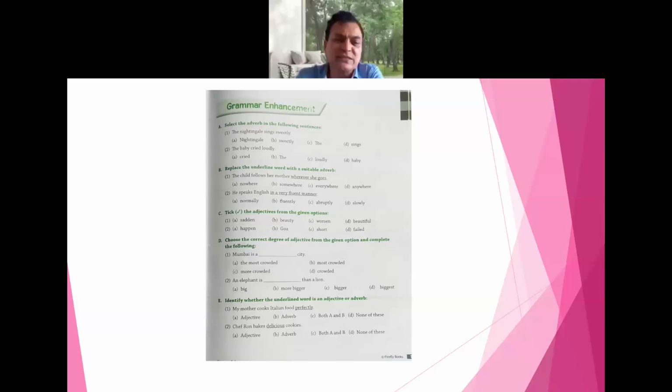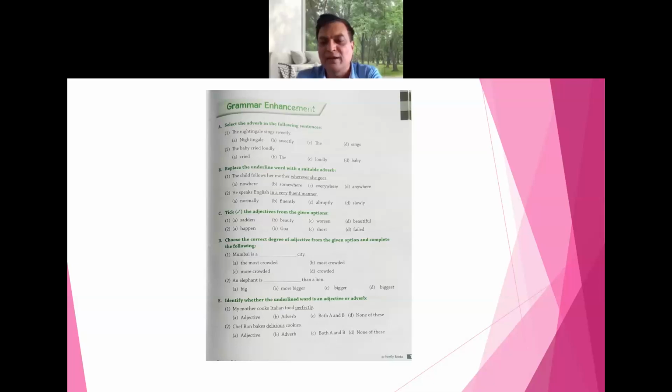An elephant is dash than a lion. That's option C, sir, bigger. Bigger than a lion. Because bigger than is the comparative degree, isn't it? So that is the reason: bigger than. Right, very good.